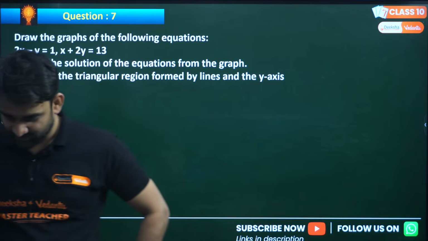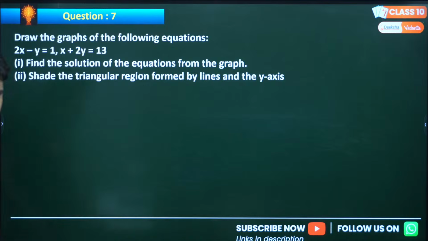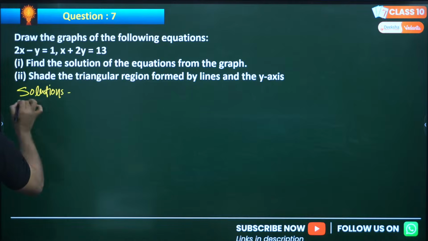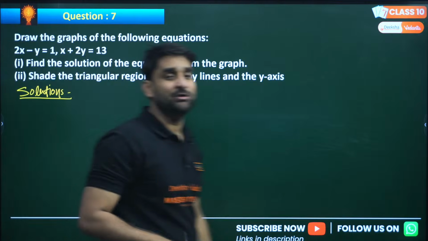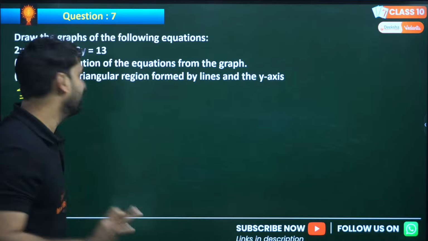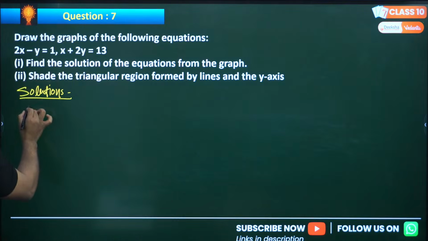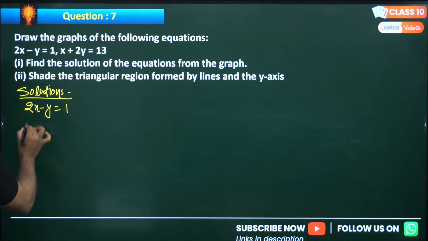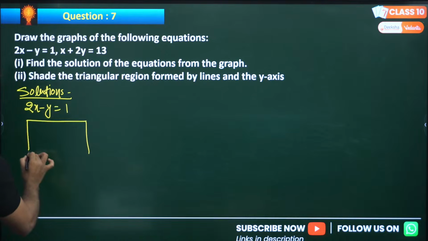Yeah, unique solution. Very good. So let's do. So the question is this. My dear, to draw the graph, we have to get the solutions first. Without getting the solutions, we cannot draw any linear equation on a graph. So let's operate on the first equation, 2x minus y equals 1. So can we find out the solution?